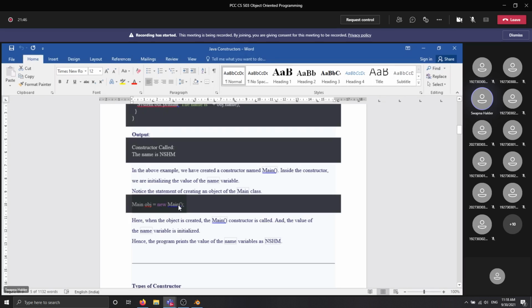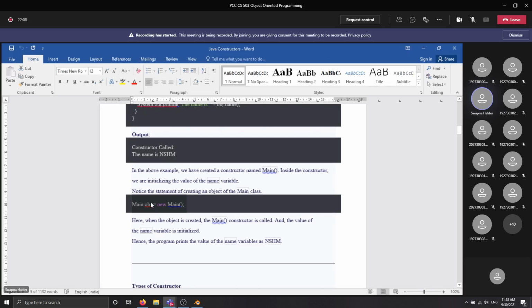So whether or not you have written the constructor, in this line you will knowingly or unknowingly call the constructor. The constructor will be called for a particular class whenever you create an object of that class.